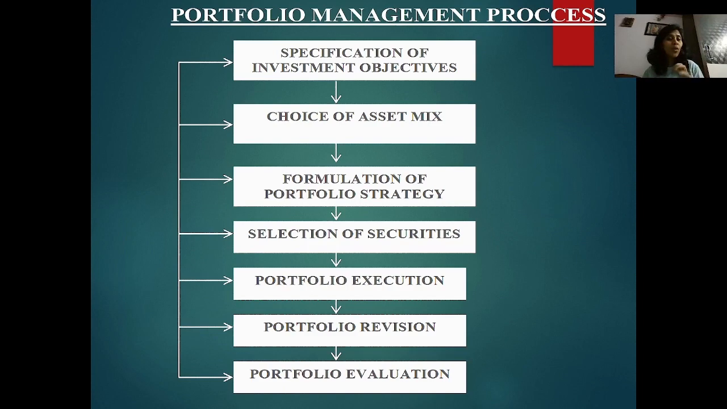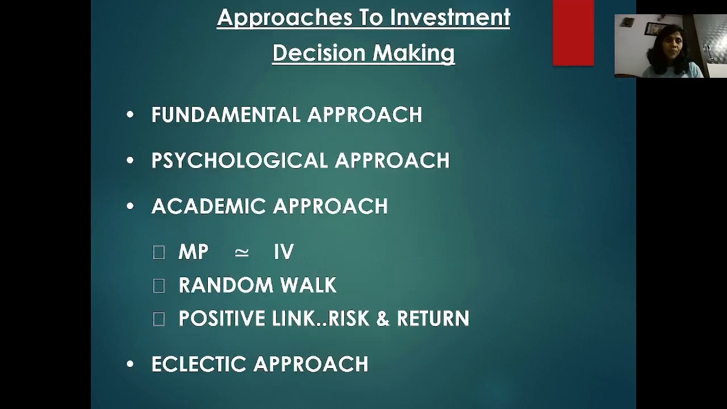It starts from the objective, what kind of asset mix you have, how you are making your portfolio strategy, and on the basis of what you are buying, selecting the security. Then you have to execute. After execution, you have to revise from time to time, where you are getting more profit and where it is less. Then you can shift to a different market. Then again portfolio, and after that evaluation.